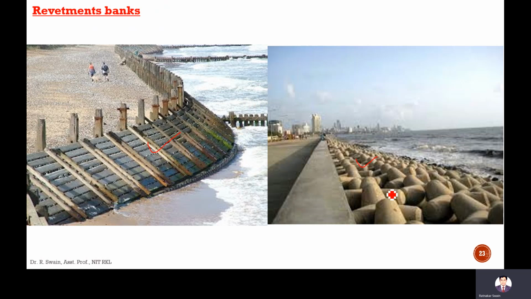And here you can see here in the Bombay Sea Beach, Mumbai Sea Beach, you can see this type of blocks are placed, and these are called revetments. These are concrete cones. These are placed just to stop these banks from erosion. Here wooden revetments are provided.